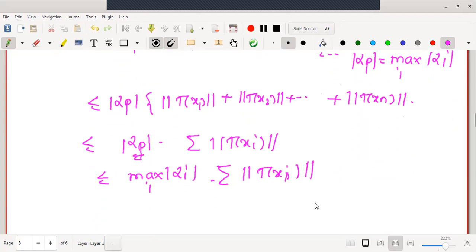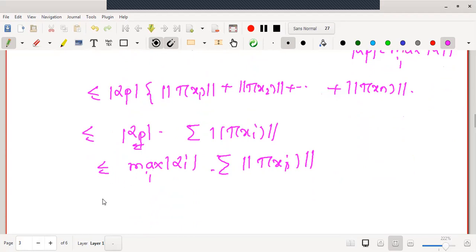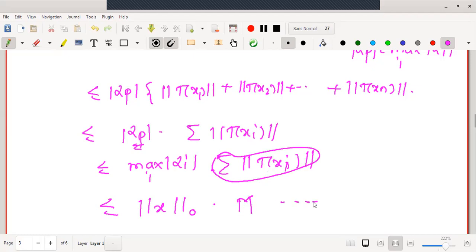But what we know, maximum mod alpha i is nothing but the zeroth norm of the corresponding vector. And as x1 to xn are the basis vectors, they are fixed. Therefore, their T images are fixed and their norm values are also fixed. Therefore, this summation norm of T of xi is giving us a fixed scalar. Let me denote it with some M. Therefore, we are selecting M as summation norm of T of xi.